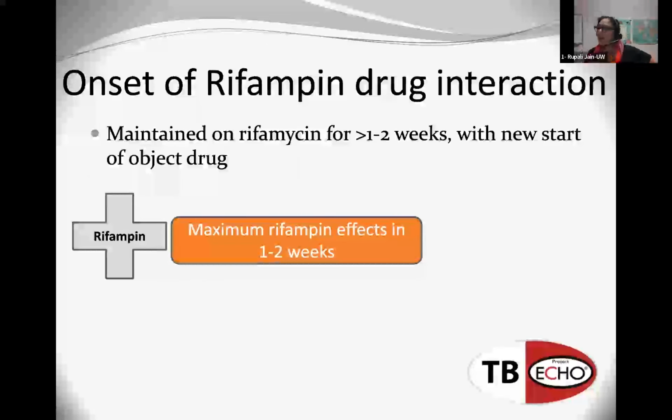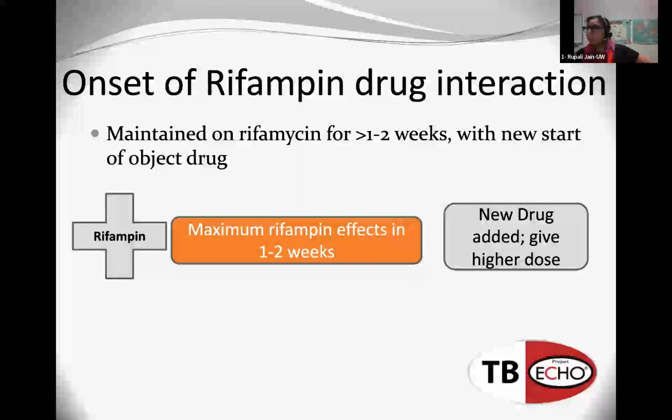So what if the patient is already on rifampin and you're adding on a chronic drug? A patient is on rifampin, they've already been on it, and you need to add a new drug. Well, you can just give the new drug. You may give it at a higher dose, but you don't have to wait that 1 to 2 weeks because those enzymes are already revved up.